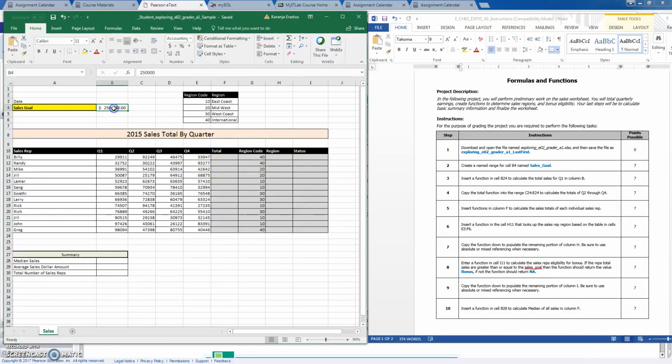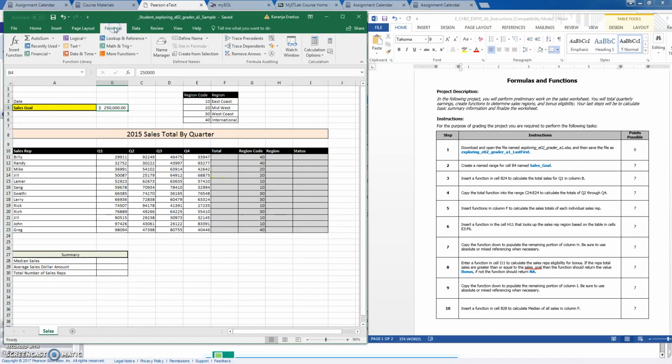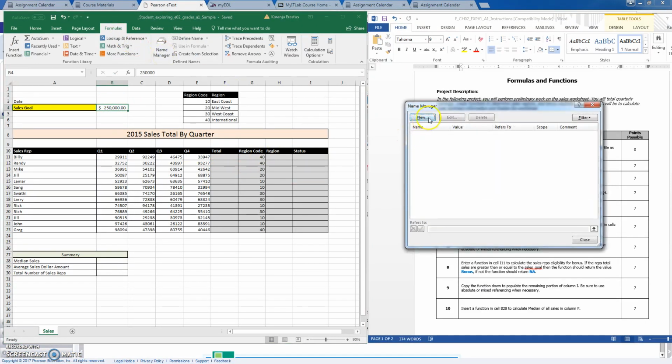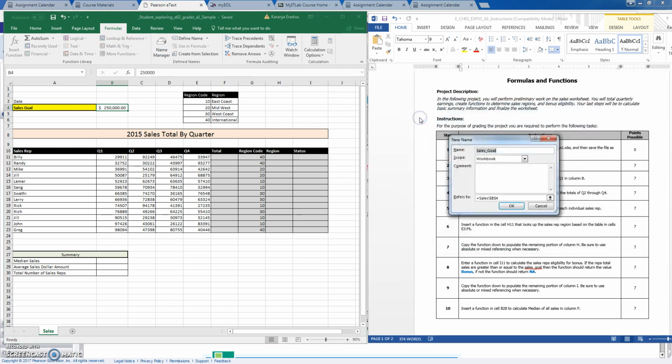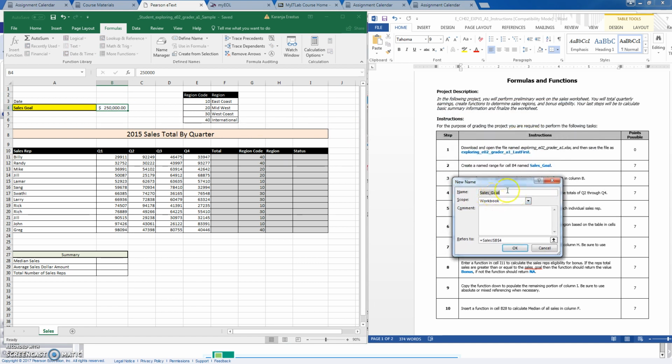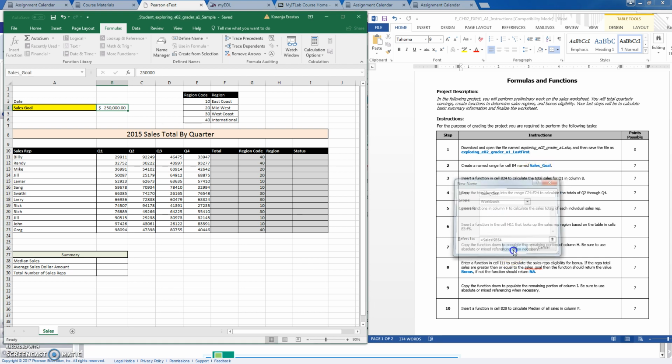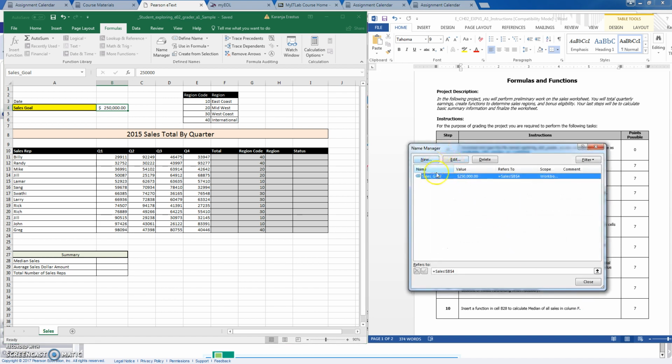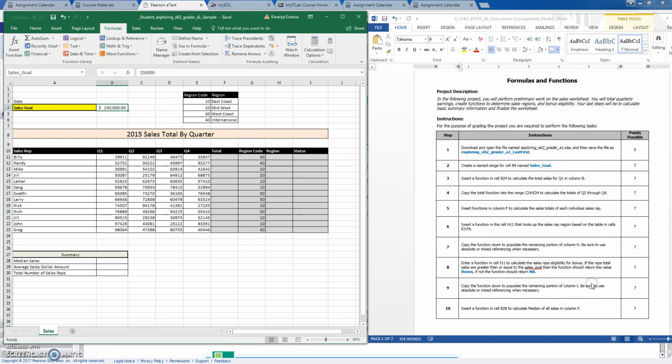So before you click on that, you'll come to Formulas, and you have Name Manager right there, and then there is a new one. So you click on New, and by default, since you have selected that value, if you didn't have the name right here, you're supposed to type the name here, Sales Goal, but the system already does that for us. You have Sales Goal, the scope is Workbook, it references the cell before, you click OK, and then you can see it's already created, and now you can close. So we have finished the first part of the assignment.